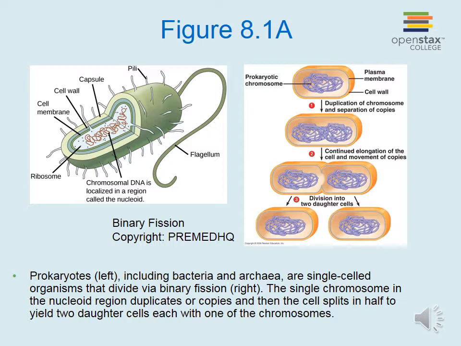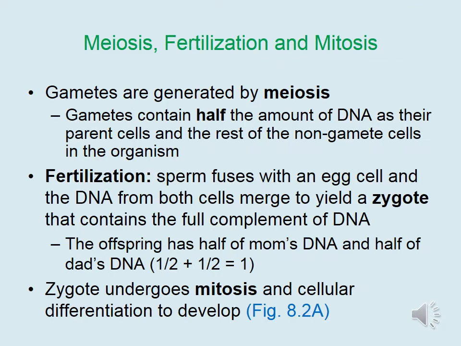Prokaryotes, including bacteria and archaea, are single-celled organisms that divide via binary fission. If you look at the figure on the left, you see a typical bacteria cell with one chromosome in the nucleoid region. On the right, what we see is that this single chromosome in the nucleoid region duplicates or copies, and then the cell splits in half to yield two daughter cells, each with one of the chromosomes.